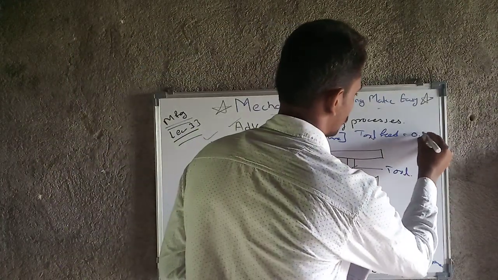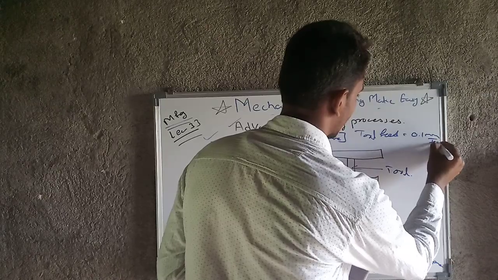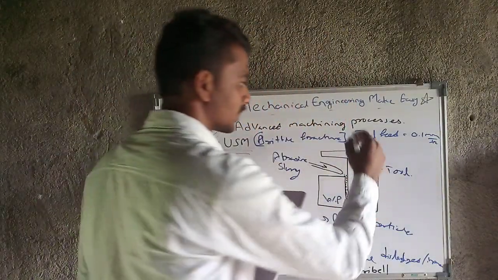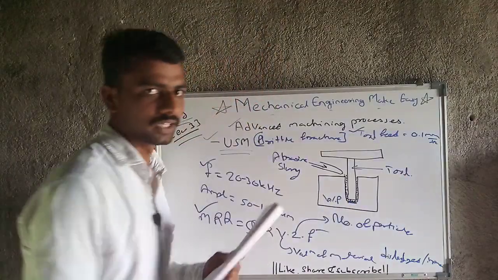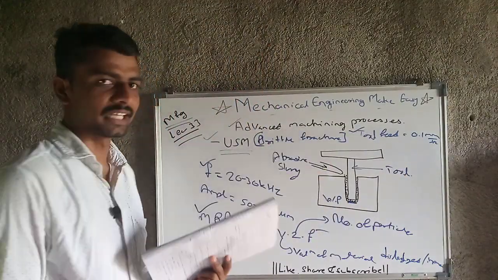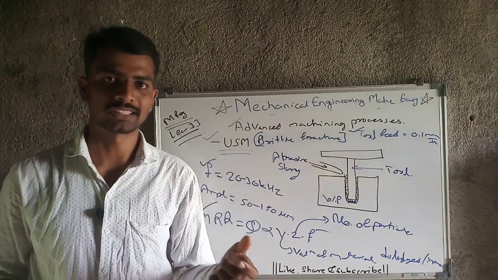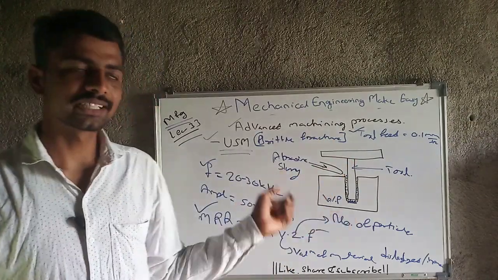That is nothing but 0.1 mm per second. Okay, this tool feed will be 0.1 mm per second. I am giving you all these values as general values. Generally these values will be there, but if in a numerical there is a specific value like 0.2 mm per second or etc., then you have to take that value.